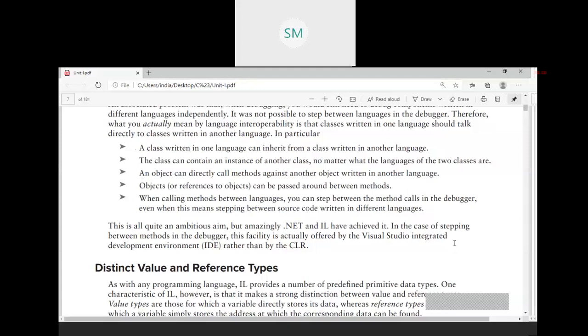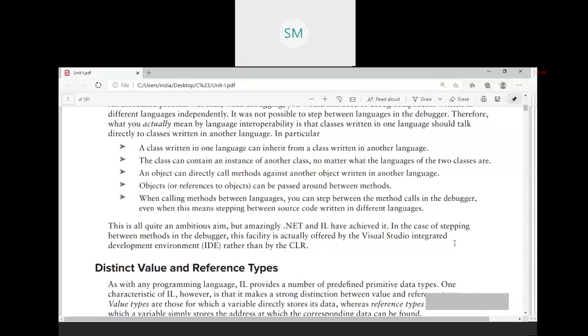That's why we are saying the .NET framework, or intermediate language, supports language interoperability. But remember one thing: C# or the .NET framework or common language runtime or intermediate language does not support platform independence. If you are saying .NET supports platform independence fully, you have to show me the proof for that.